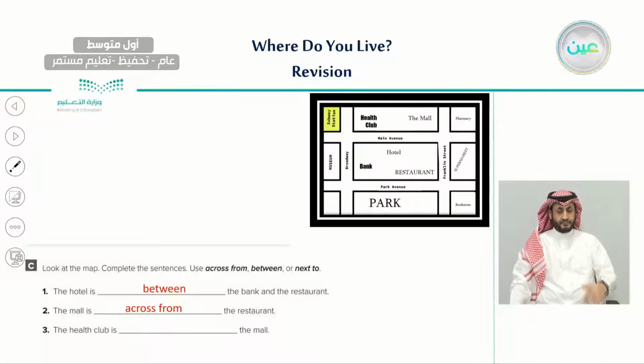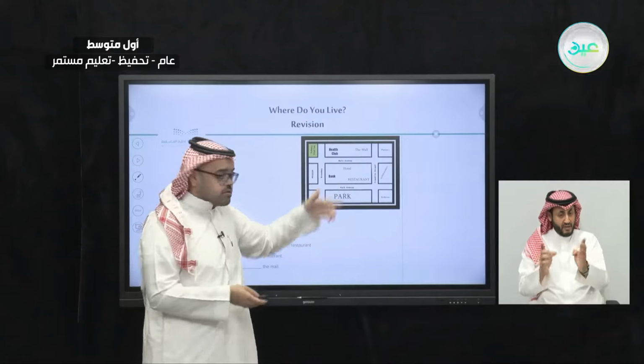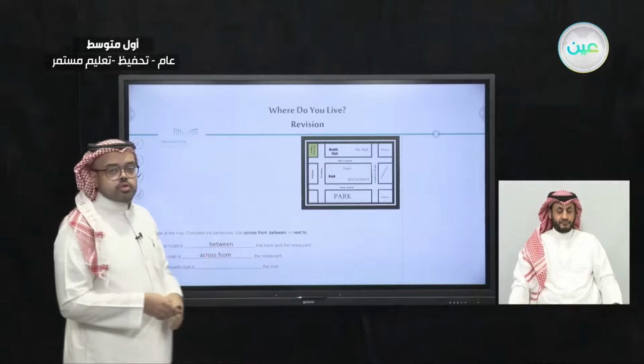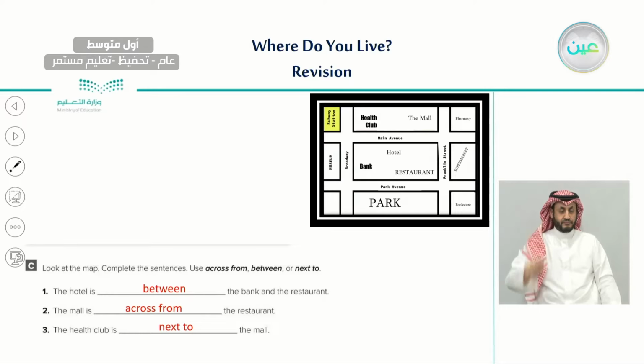Number 3, the health club is blank the mall. And as you can see here on this map, here we have the health club and here is the mall. So the health club and the mall, where is it? Excellent. They are next to each other. So here in number 3, we would use next to. So here are the answers of exercise number C.